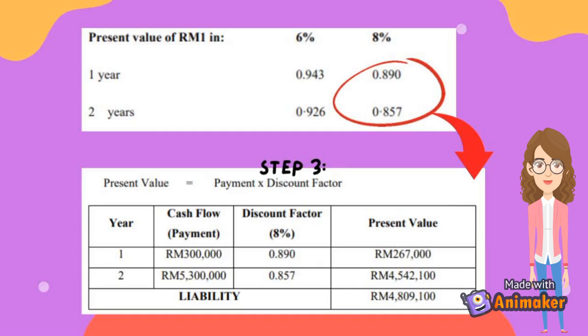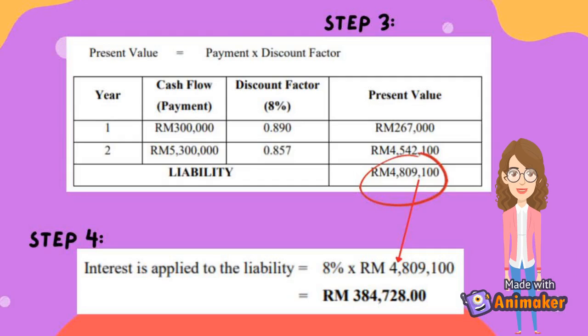So, the present value for year 2 is 4,542,100 ringgit. The total present value of liability for Dermaga Berhad is 4,809,100 ringgit.